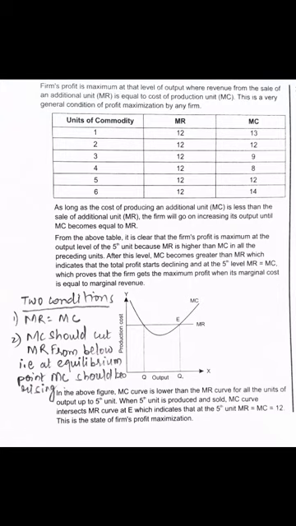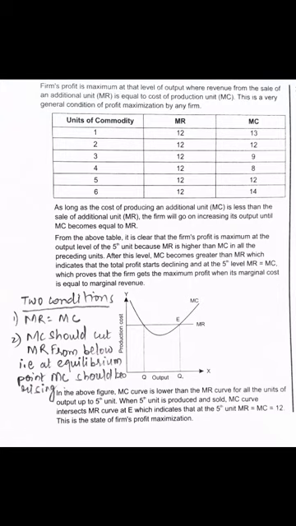Now what are the two conditions? First condition is MR equals MC. Second condition is MC should cut MR from below, that is, at the equilibrium point MC should be rising. So these are the two conditions.